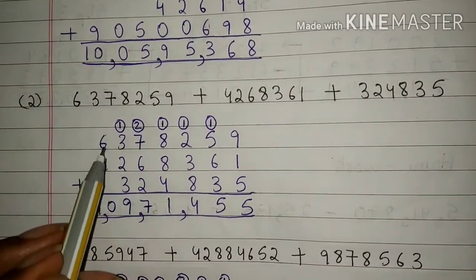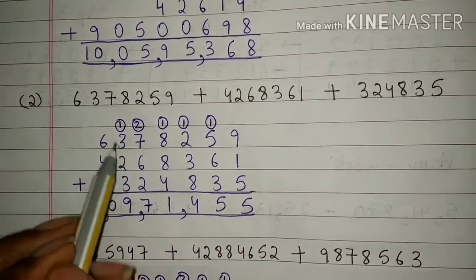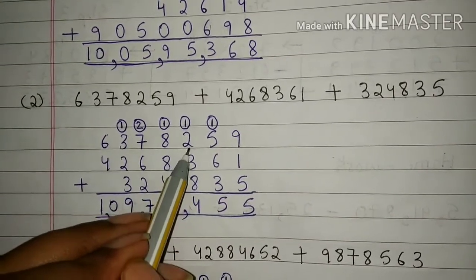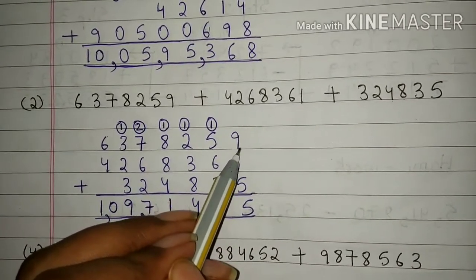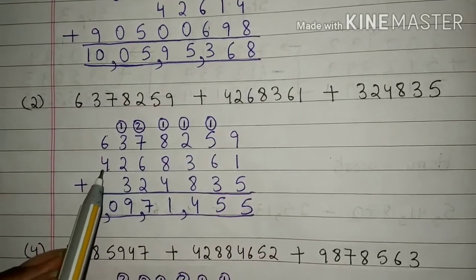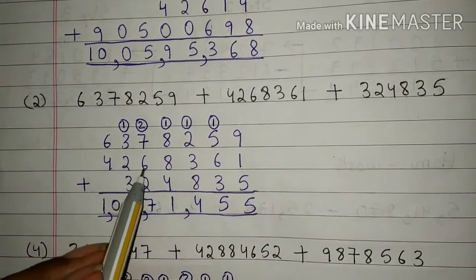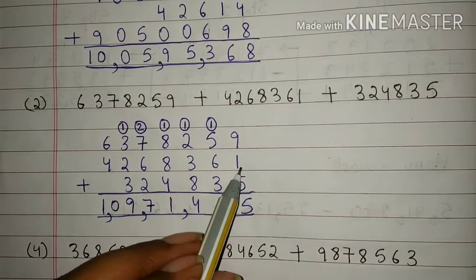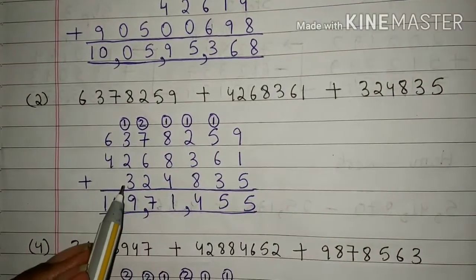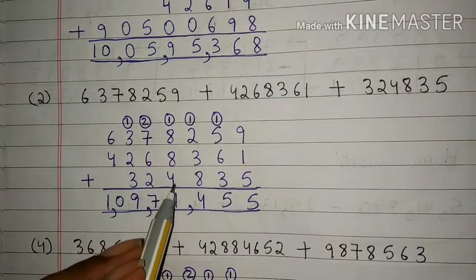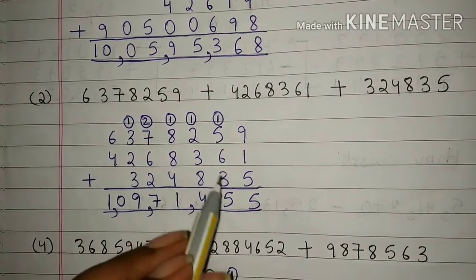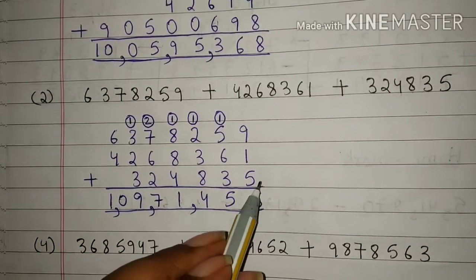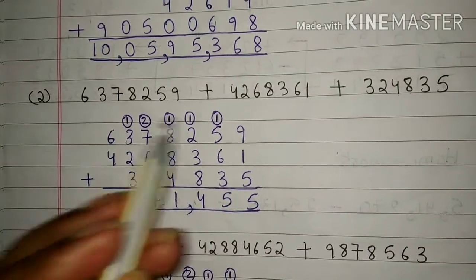Students, we will write 63,78,259 here. After that we will write 42,68,361 here. And after that we will write 3,24,835 here. Now we will add the numbers.